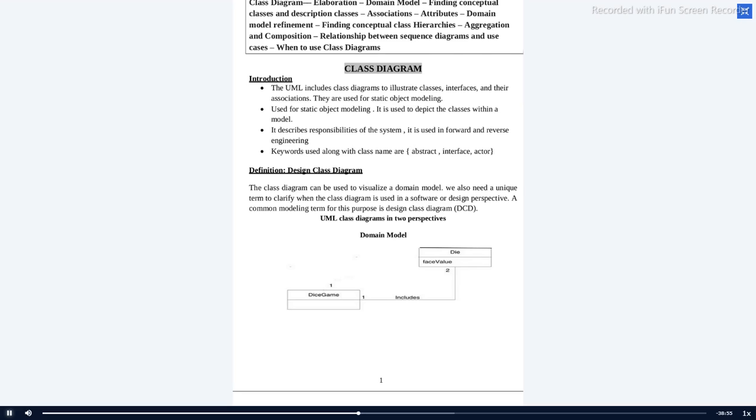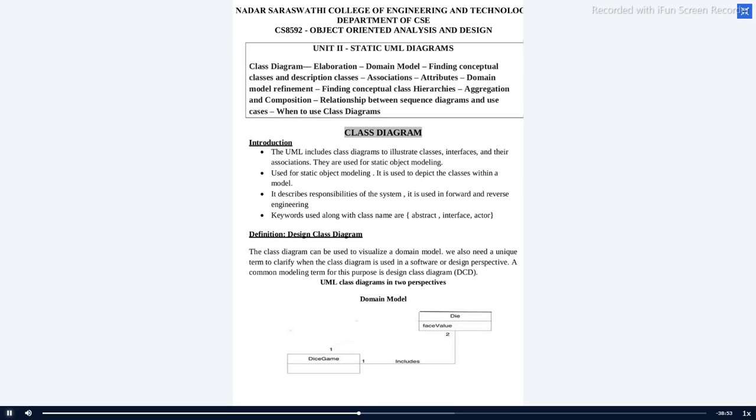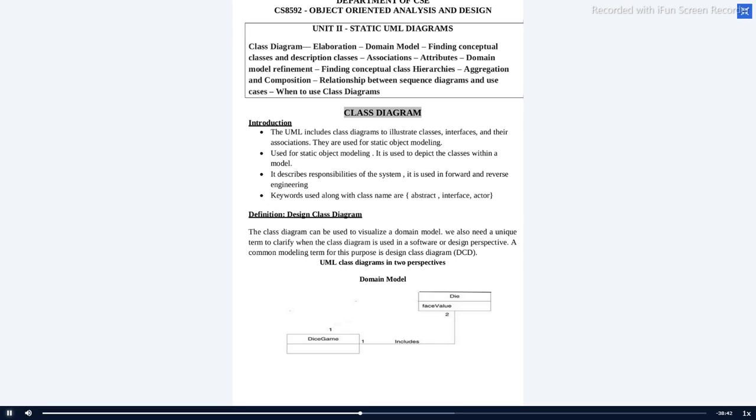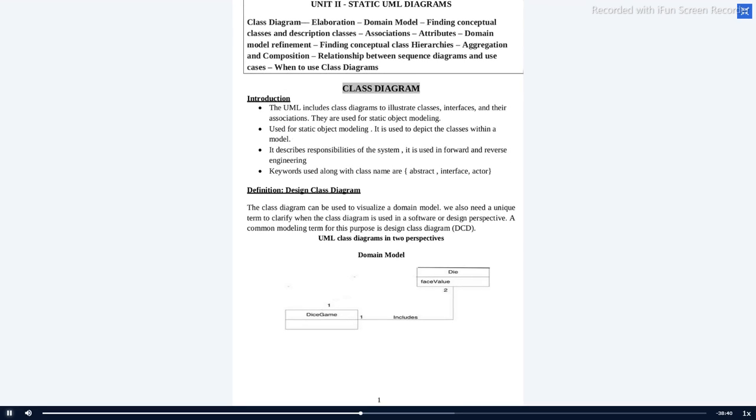You are learning about the static UML diagrams, your domain model and class diagram. These two are static diagrams. Like I said, this is static object modeling. In a domain model, you'll have only the domain name and attribute. But when you come to class, you have to add the methods.